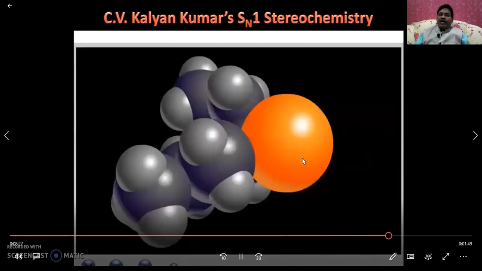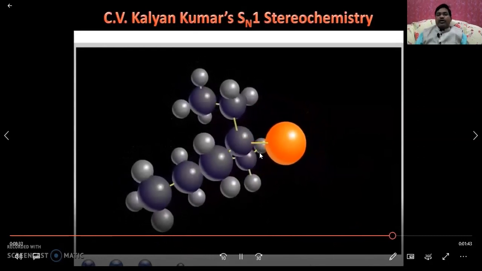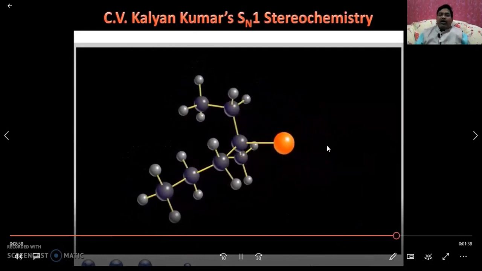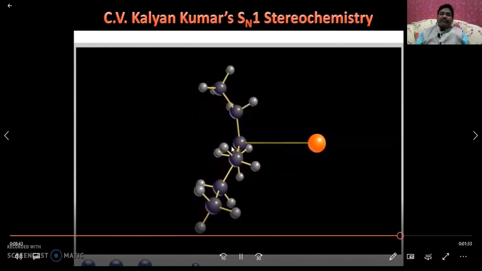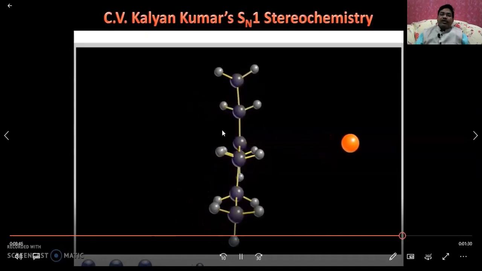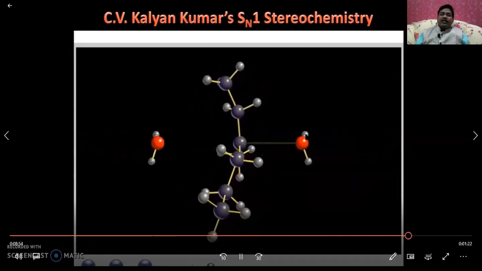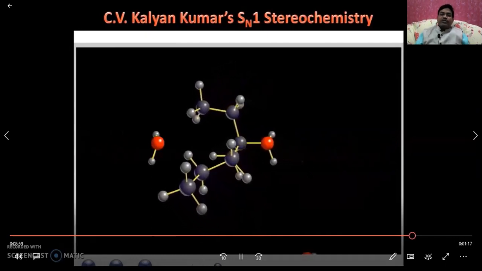Let us see once again, how does the inversion of the configuration occur. This is our reacting molecule, and this is the leaving group present on the right side, and it will be lost, so that you will get a free carbocation, and this carbocation is a stereo center, and it is having two enantiotopic faces, so that it can be approached from both sides. First of all, when it is approached on the same side as the leaving group is present, you will get the R configuration as in the reacting molecule.